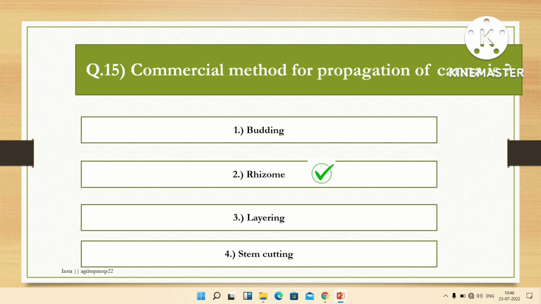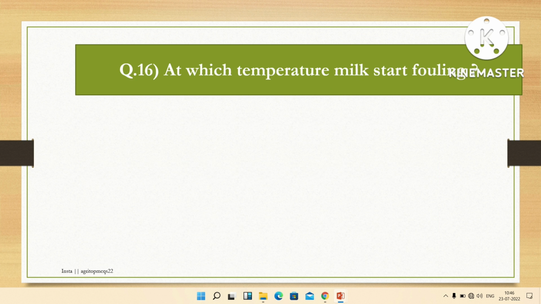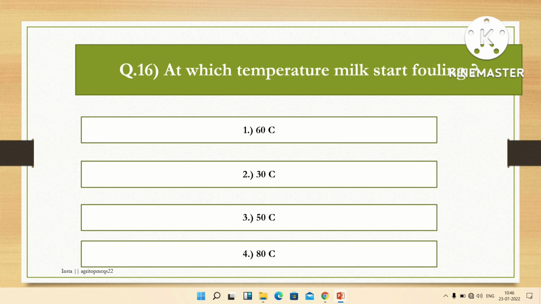The next question is, at which temperature does milk start fouling? Options are 60 degrees centigrade, 30 degrees centigrade, 50 degrees centigrade and 80 degrees centigrade. The right answer is 60 degrees centigrade. At 60 degree temperature milk starts fouling.